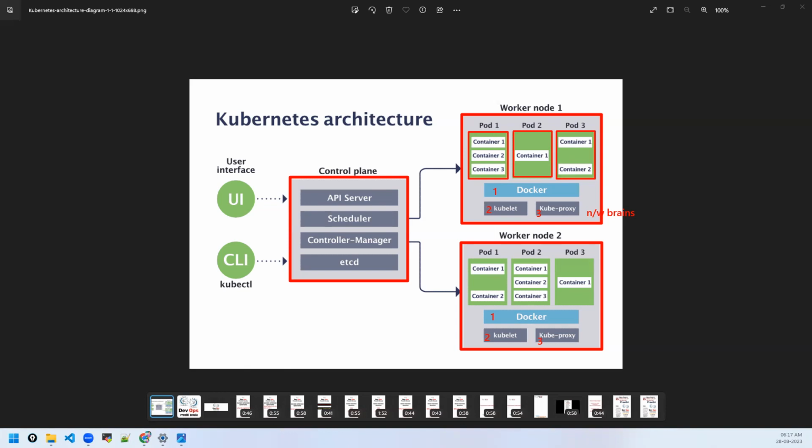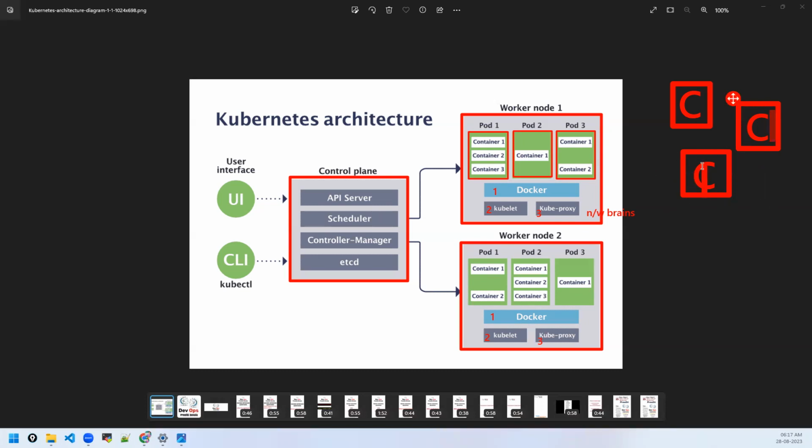In Kubernetes, you will never see a container deployed in the cluster like this. Always, a container would be wrapped around a layer called pod.